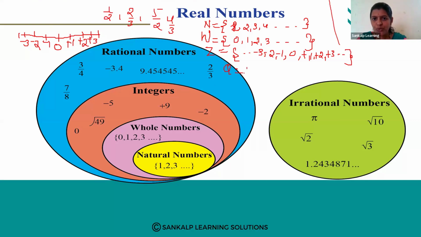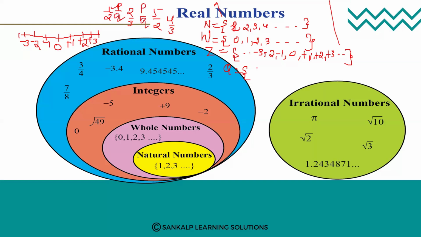Q is equal to numbers in the form of P by Q. When the numbers are in the form of P by Q, we call them rational numbers. So 1 by 2 is in the form of P by Q, 2 by 3 is also in the form of P by Q.